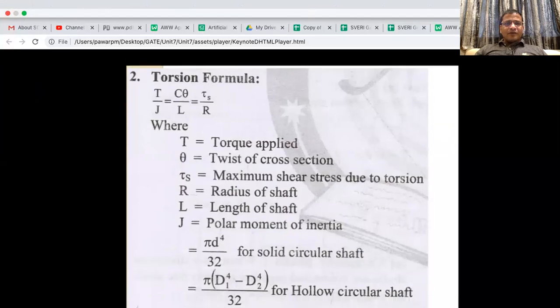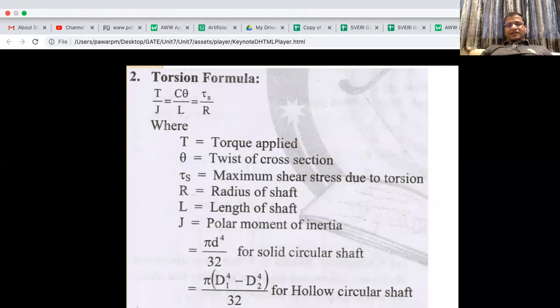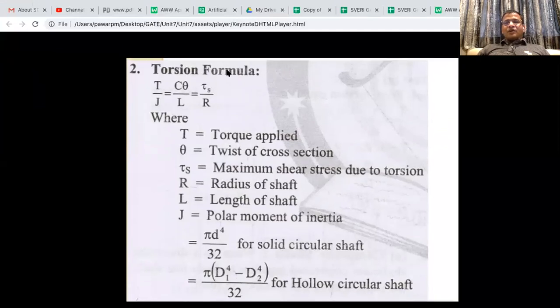So the flexure formula was derived based on the pure bending theory assumption. Similarly, for the torsion formula there are also assumptions, and we will see those in the next slide, but you should remember it is similar to the flexural formula.